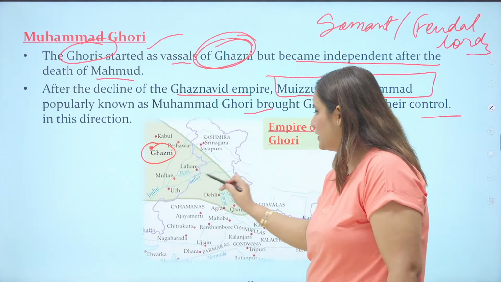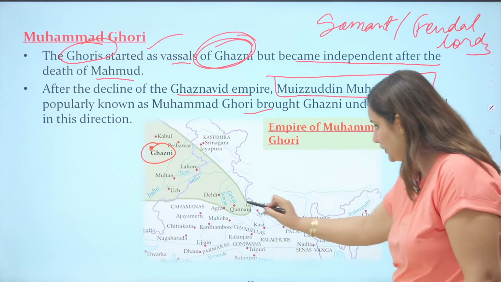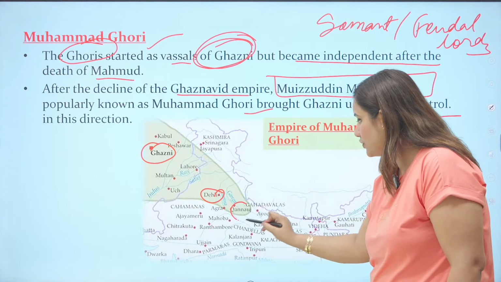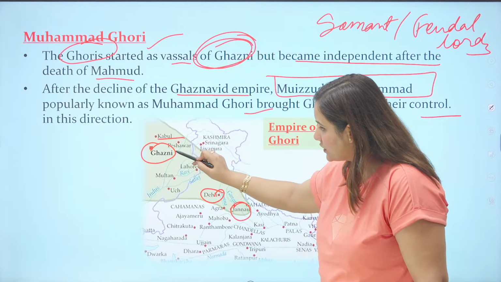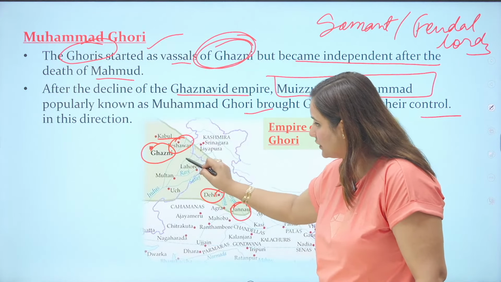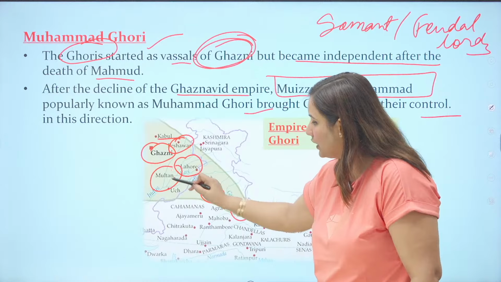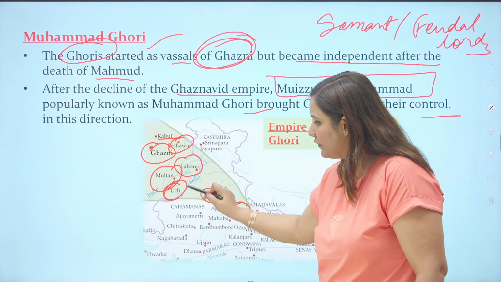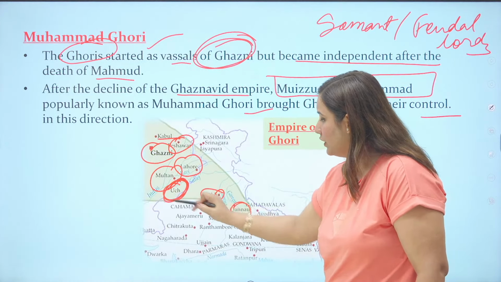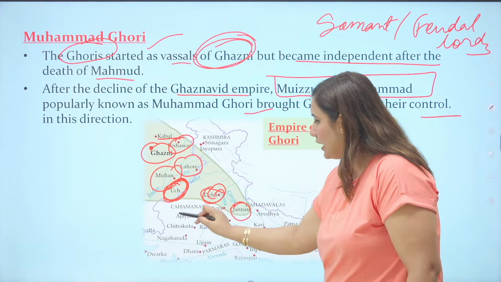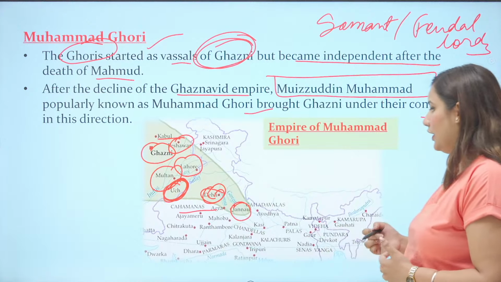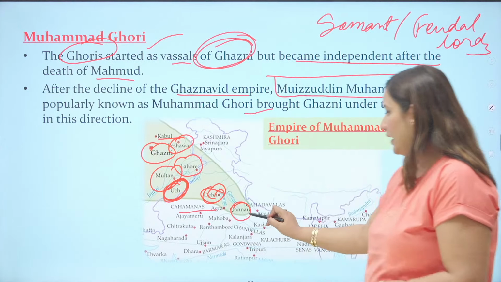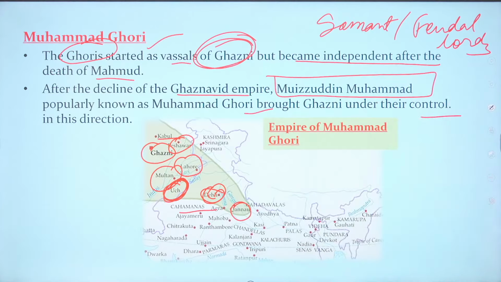So this is Ghazni and this is Delhi. This is Kannauj. So from Kabul, this area was captured. Then they captured Peshawar, Lahore, Multan, Uch. Uch is very, very important. Look at Uch. Delhi. Here Chahmans are ruling. Chahmans are also known as Chauhans. Okay. And from this part they will go to Kannauj also. So this is the empire of Muhammad Ghori.